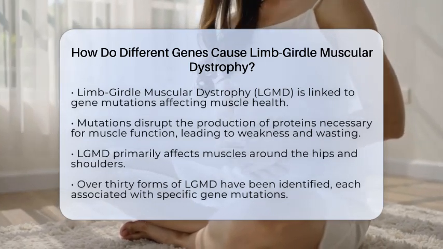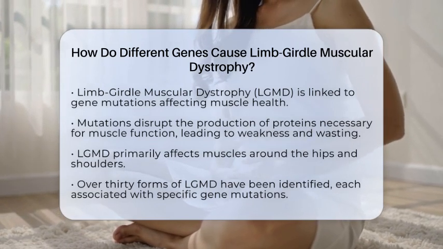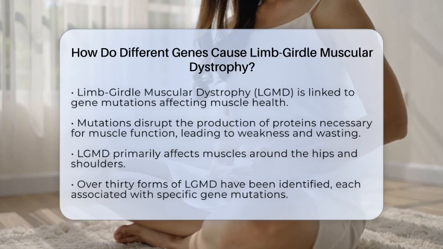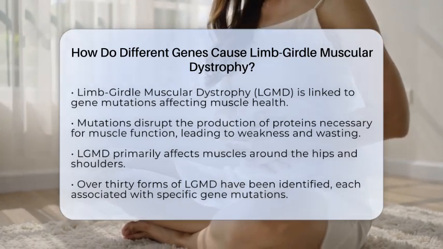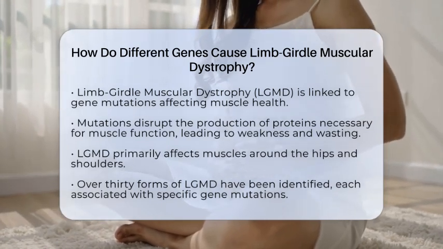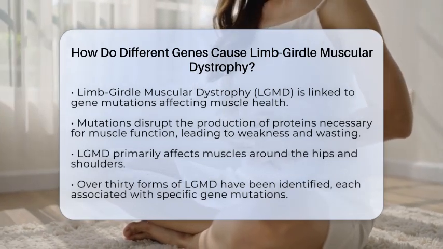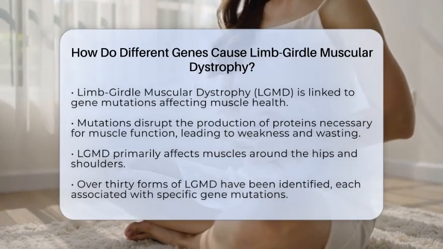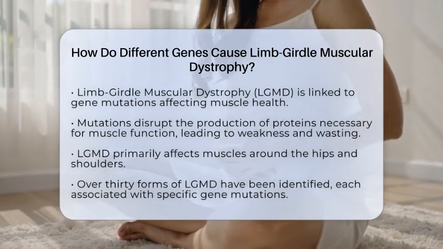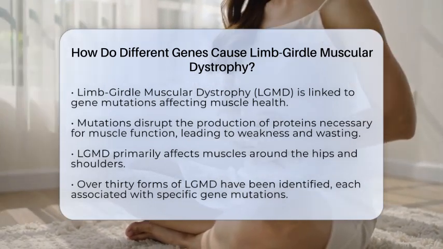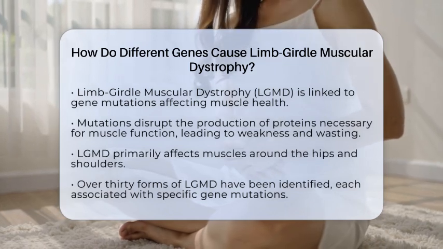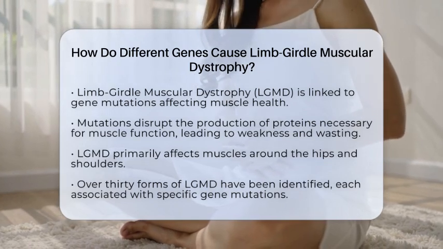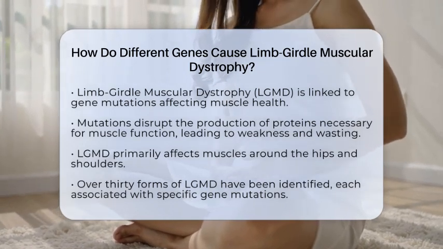These mutations disrupt the normal operation of muscle cells, leading to progressive muscle weakness and wasting, especially in the muscles around the hips and shoulders. Different genes lead to LGMD by affecting proteins that are vital for muscle cell stability, repair, and contraction. When these proteins are either defective or missing due to gene mutations, muscle fibers become more susceptible to damage during regular activities. Over time, this damage results in muscle degeneration.